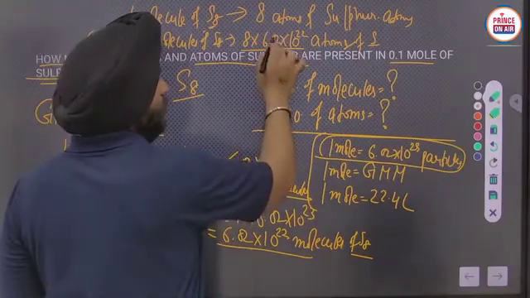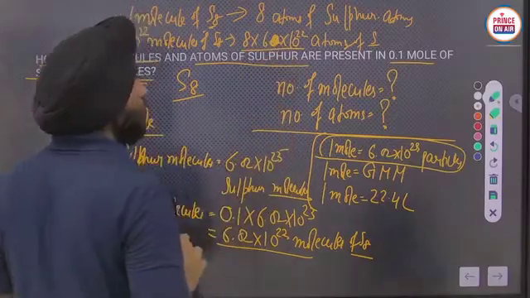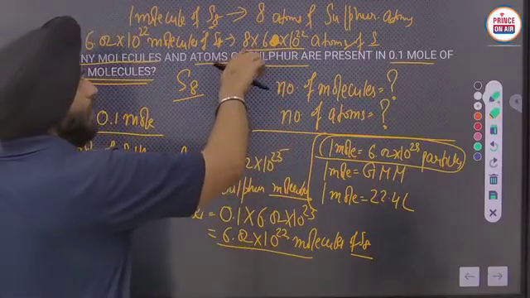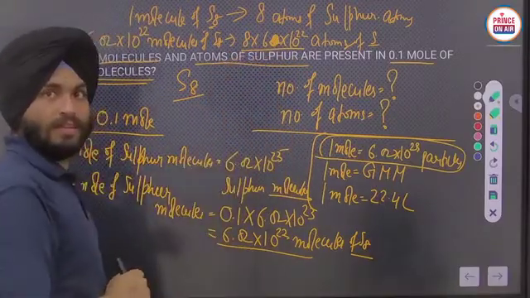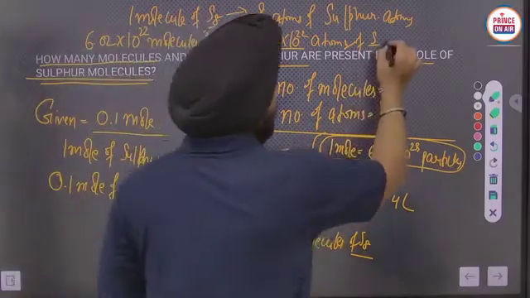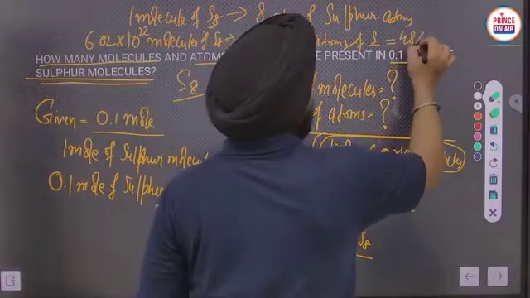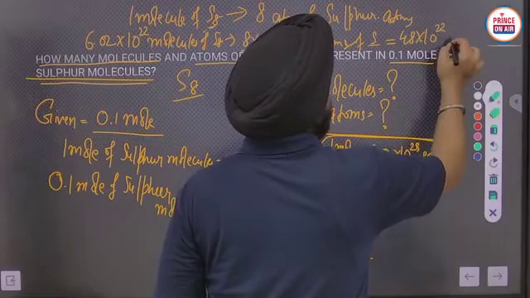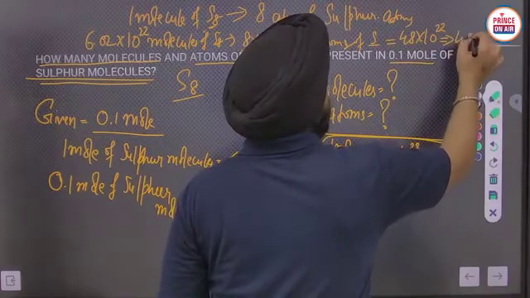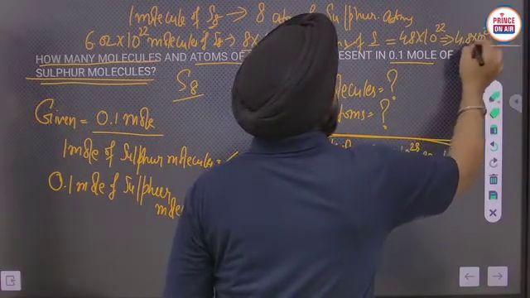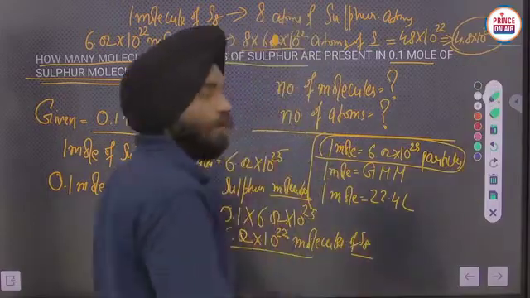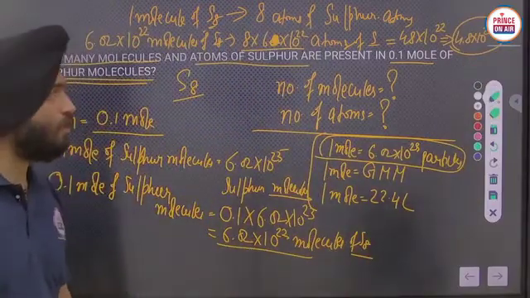If I neglect the 0.02 value, the value becomes 8 times 6, which is 48. So 48 into 10 to the power 22. I can write it as 4.8 into 10 to the power 23. That will be the number of atoms of sulfur.